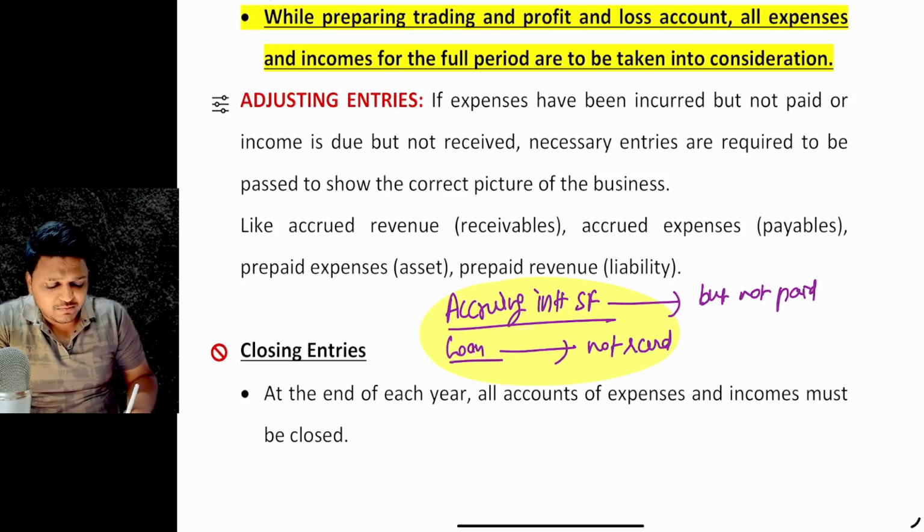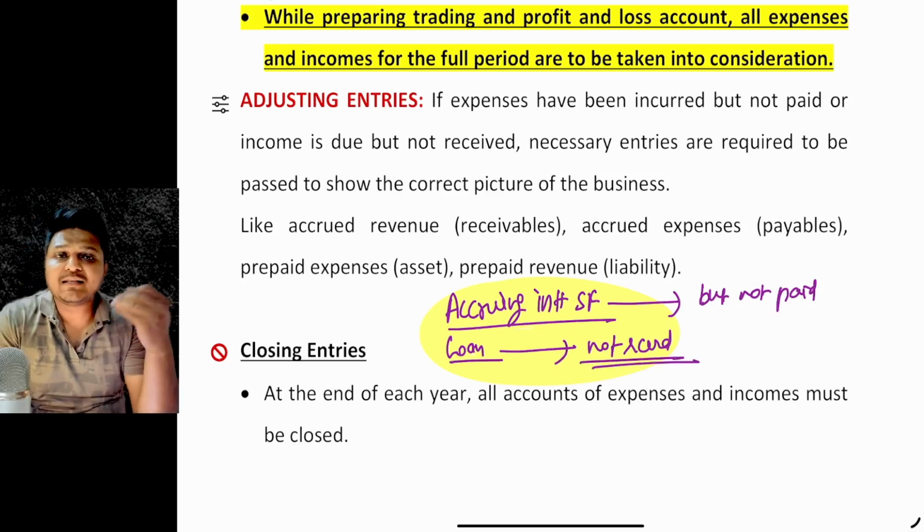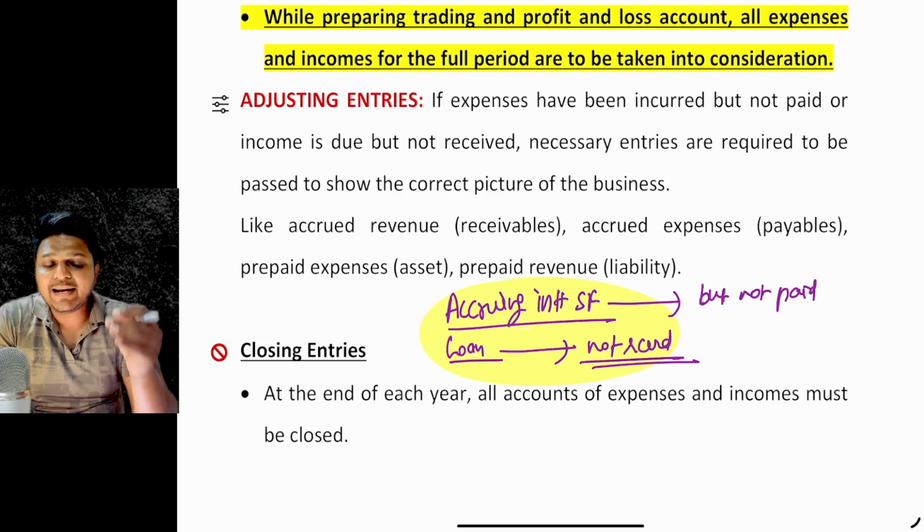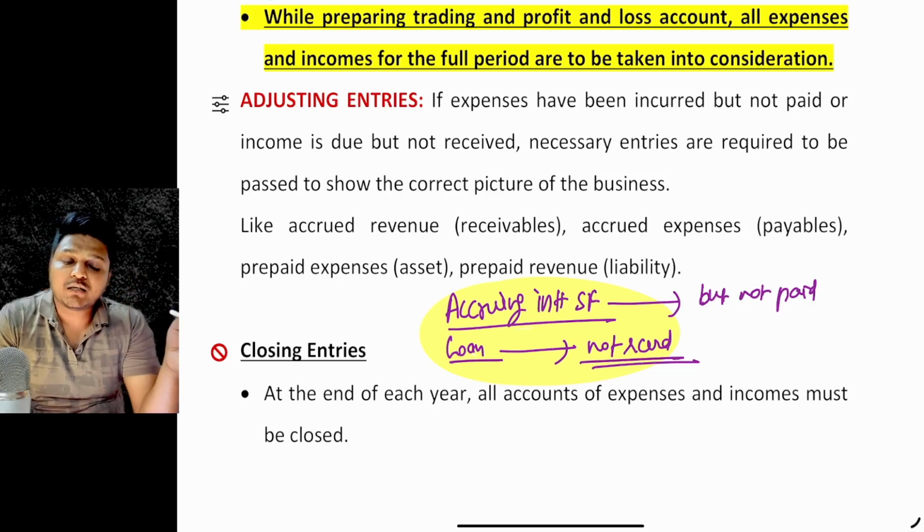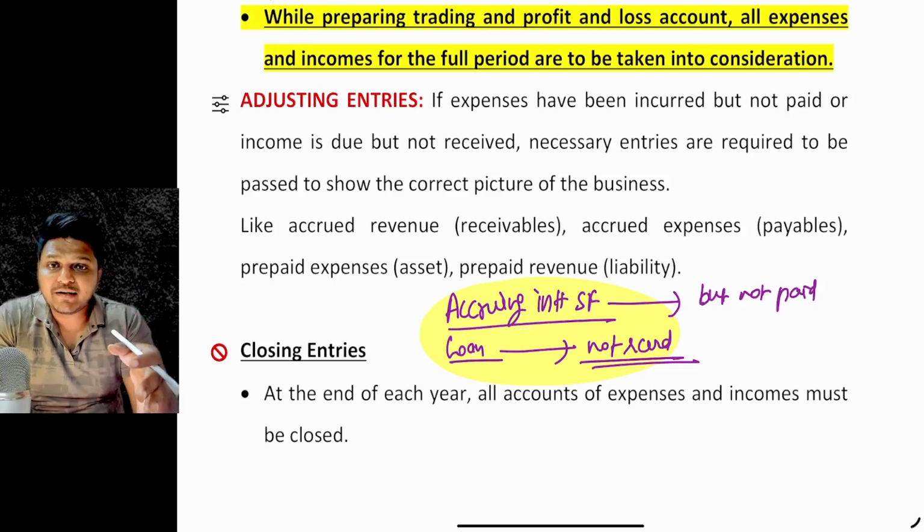In the same manner, it may be the scenario that we have made prepaid expenses. Let's say the rent was paid in advance for the months of April, May, June, right? That basically belongs to the next financial year, but we have paid it earlier. For all those cases, adjusting entries are to be passed so as to showcase the real picture of the current financial year, right?